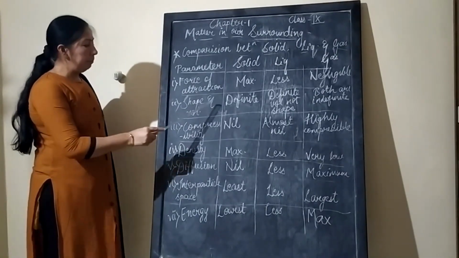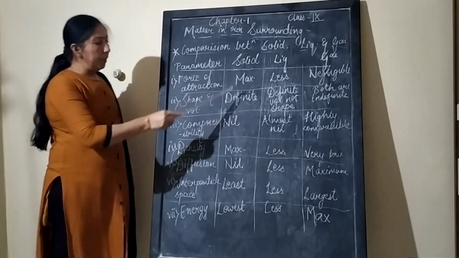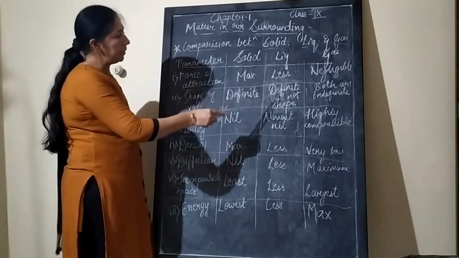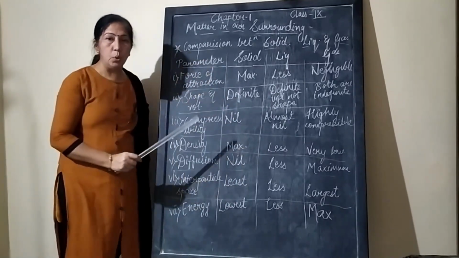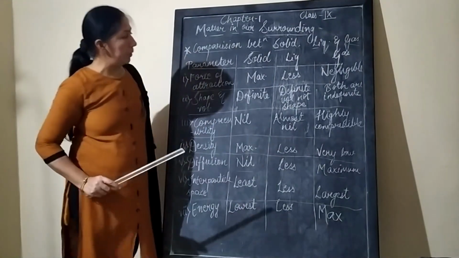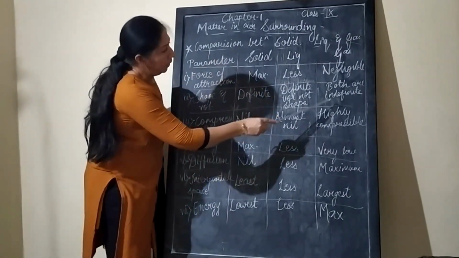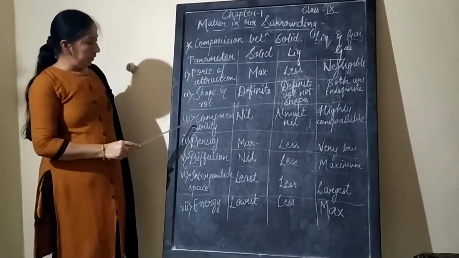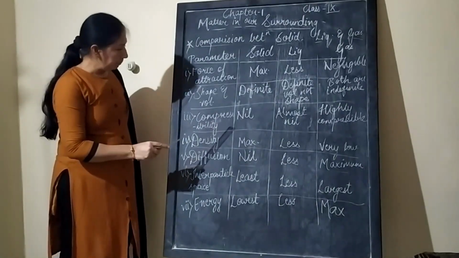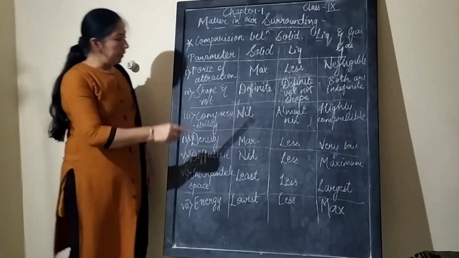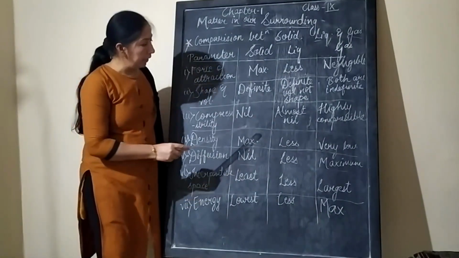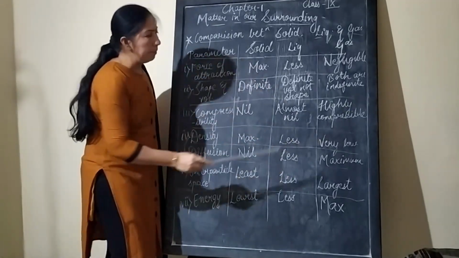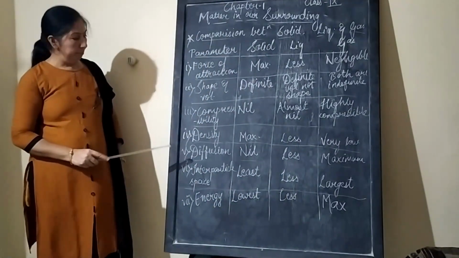Number 2, the shape and volume. A solid has a fixed shape as well as a fixed volume. In the case of liquid, the volume is definite but the shape is not fixed; it varies from container to container. In the case of gas, both are indefinite or not fixed. Third property, let us compare compressibility. In the case of solid, compressibility is almost negligible or nil. In liquid, it is also almost nil, and in gas, it is highly compressible.